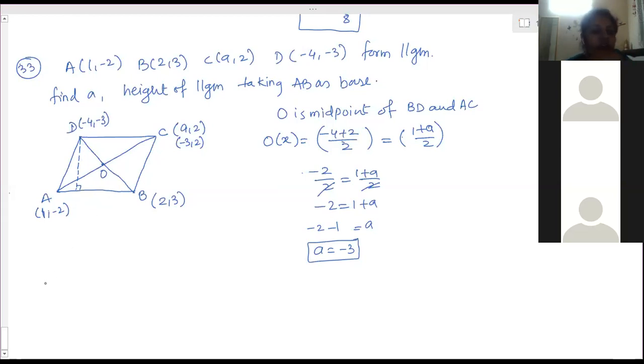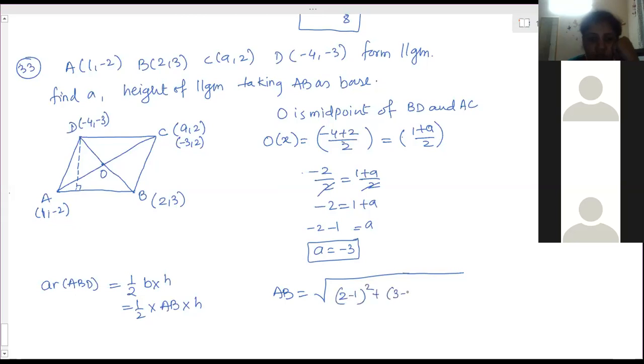So find the area of ABD, which is equal to half into base into height. The base is AB and the height h we have to calculate. AB we can calculate by the distance formula. The value of AB is equal to square root of (2 minus 1) whole square plus (3 minus of minus 2, that is plus 3) whole square. So 2 minus 1 square is 1, plus 3 plus 2 is 5, 5 square is 25. So square root of 26 units is the value of AB. So half into square root 26 into h.